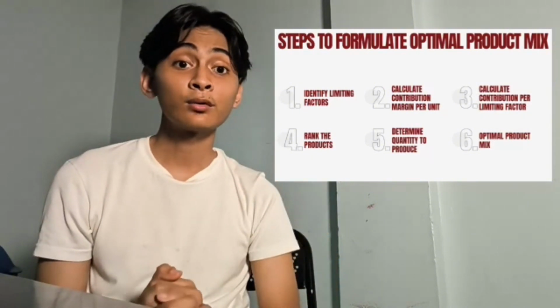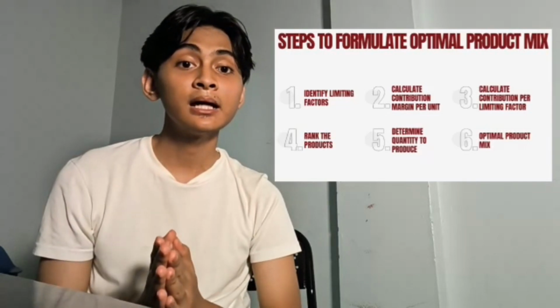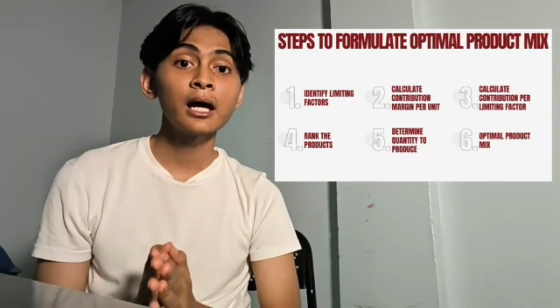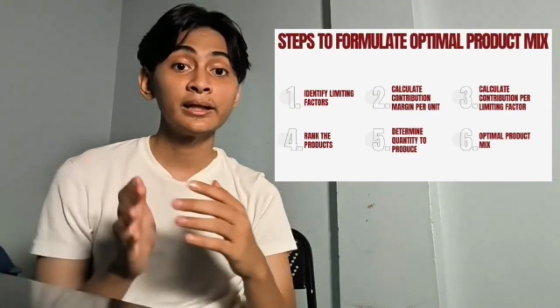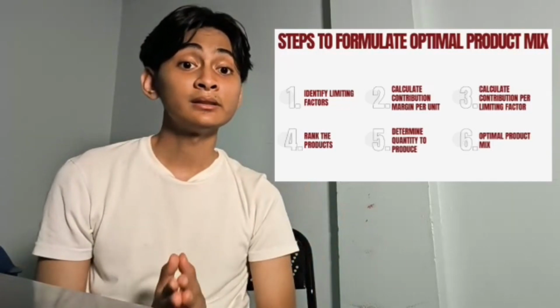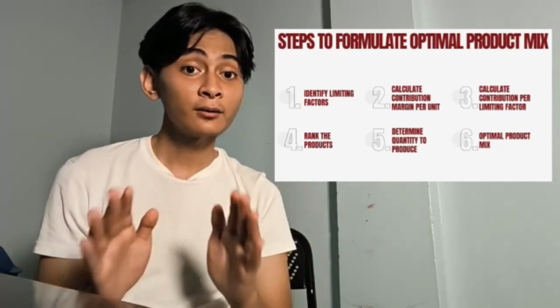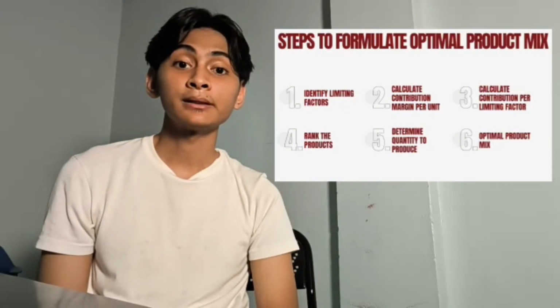Fifth, determine the quantity to produce by allocating your limited resources starting from the top ranked product and produce as much as demand allows, then move on to the next product. Sixth, stop when the resources run out. Whatever combination you end up with will be your optimal product mix. So to better illustrate this, I will show you how this plays out with our full example.